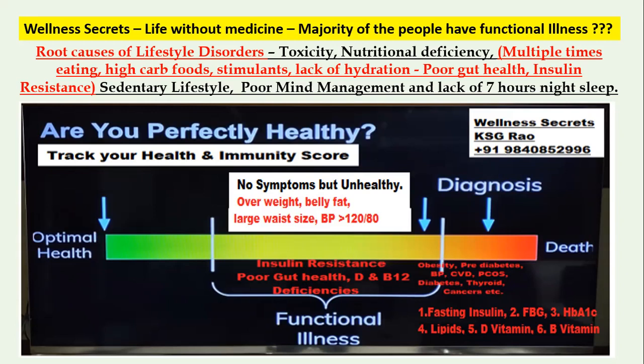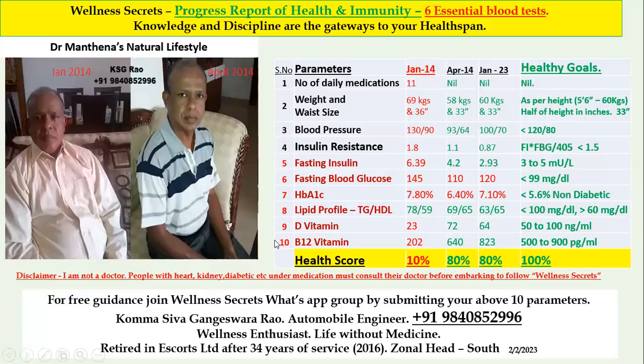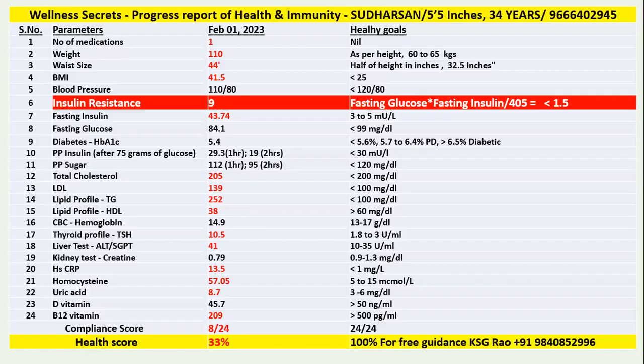We have got one person. This is a person, about 34-year-old, 5 feet 5 inches height. Look at his parameters. He got the blood test done. He had shared in the group. We are going to help him in recovering his health in the next 3 to 4 months. Let's look at these, the health goals.